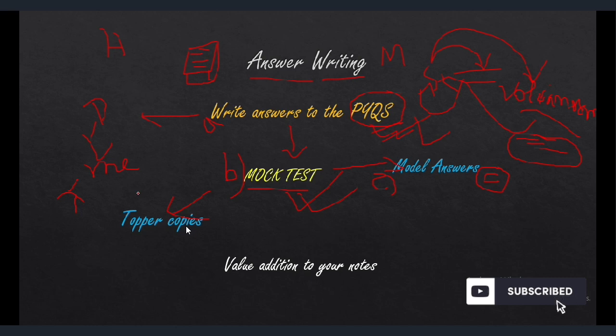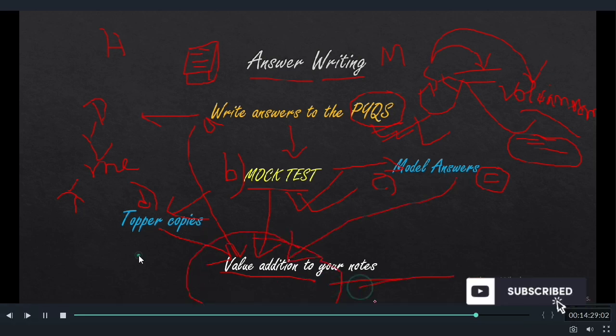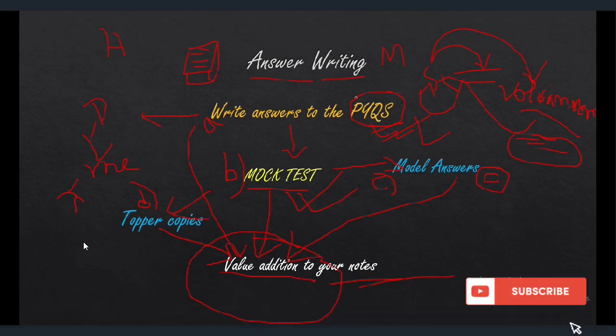I have gone through many topper copies, so that's why I'm saying you can refer to a topper copy. You will get some insights and value addition. With the topper copies, PYQs, mock tests, and model answers, you will get value addition to your notes, which is highly important for writing good answers. You really need to do all these things.